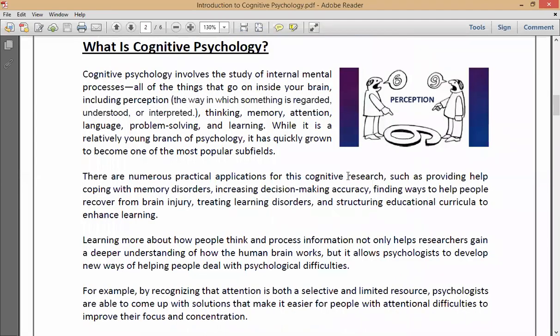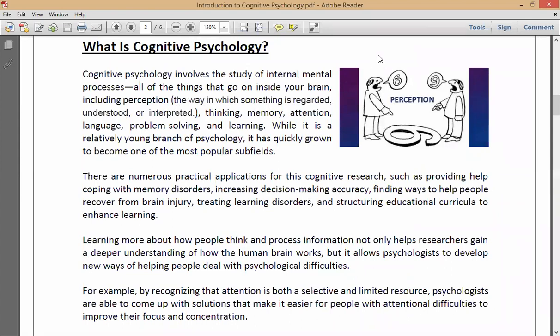What is cognitive psychology? Cognitive psychology involves the study of internal mental processes, all of the things that go on inside your brain, including perception. Now, what is perception? Can you see this image? Perception is the way in which something is regarded, understood, or interpreted. So, perception, you can see this image, right?